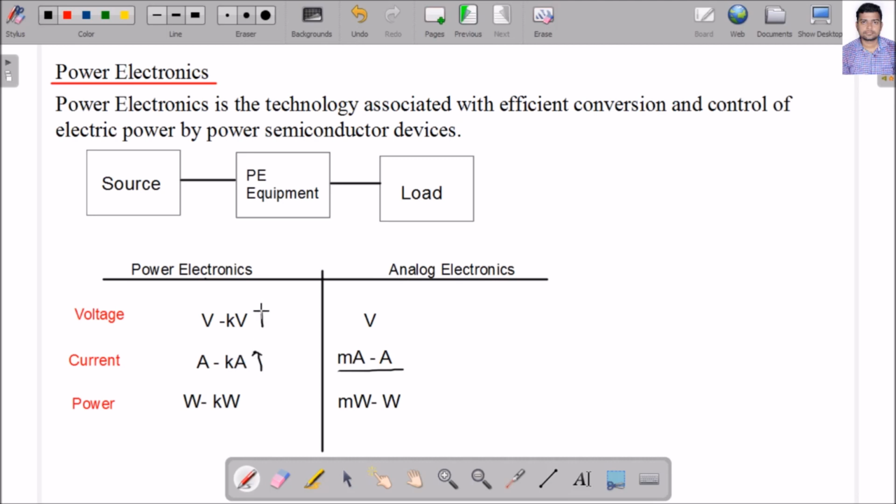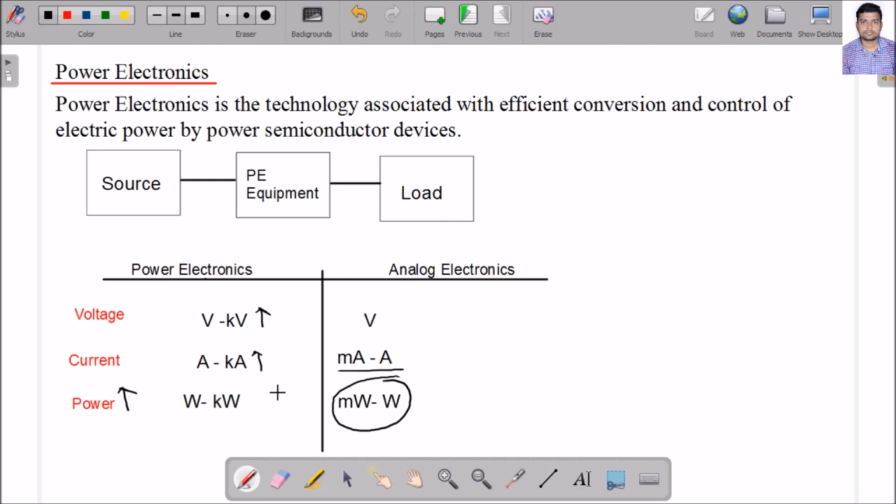So if the operating voltage range is high and current range is high, definitely the operating power range is also high. In analog electronics the operating power range is low, but in power electronics the operating power range is generally high.